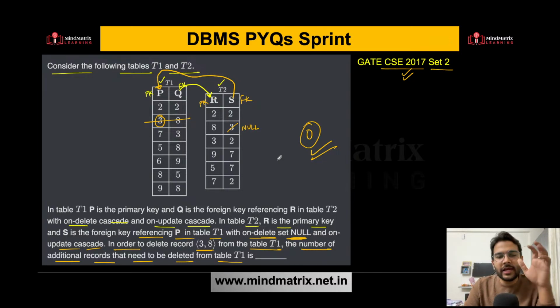So in this type of referential integrity constraint question, you need to read the question carefully. On delete, you are performing whether cascade or set null, or which type of operation, right? So you need to focus on that. Is this clear?